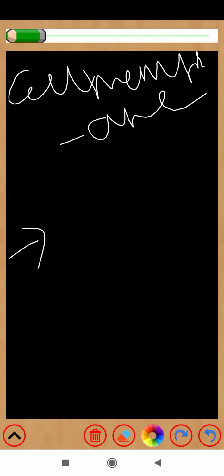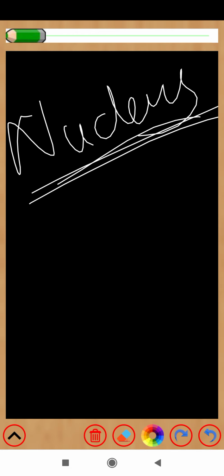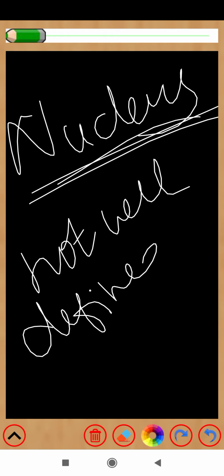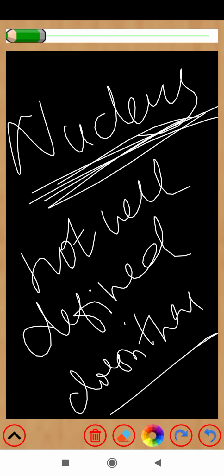And it also has cytoplasm. Cell membrane will be there generally, right? Obviously, if the cell membrane is not there, the whole cell will be like a fluid, right? The semi-fluid in this, it also has cytoplasm. But when you talk about the nucleus, it is not well defined. We had already studied, not well defined in the sense it doesn't have a nuclear membrane. It has a nucleus, but it is not membranous.